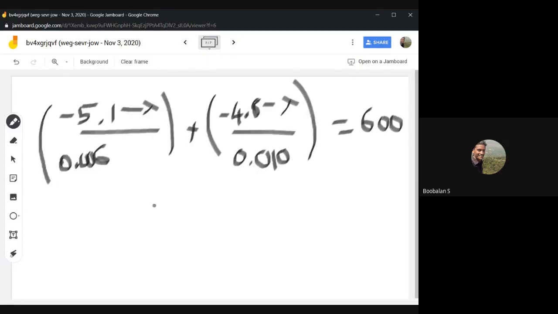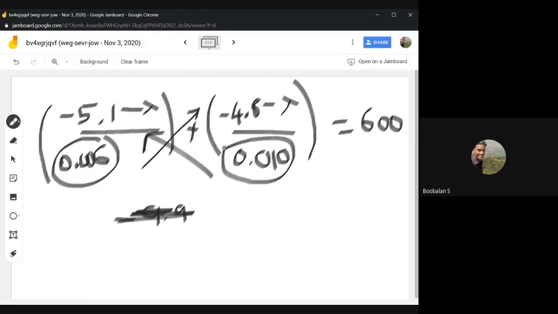What is the value for lambda? Just make it fast. What will we get for lambda, tell me. Minus 4.8 and 4.9, it will be 9.9, I guess, right? So minus 9.9. LCM, sir. Yeah, we need to check the LCM, right? Because in the denominator there will be different values, 0.06 and 0.01. Just make it fast.